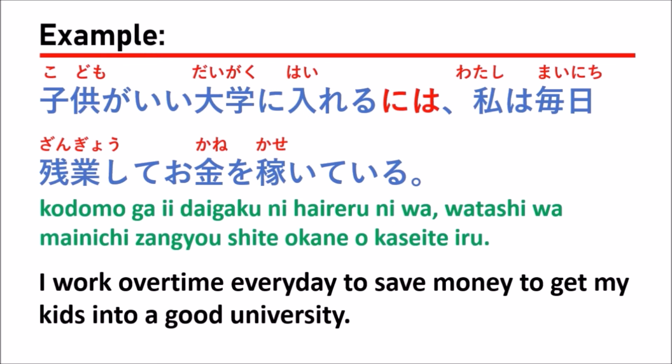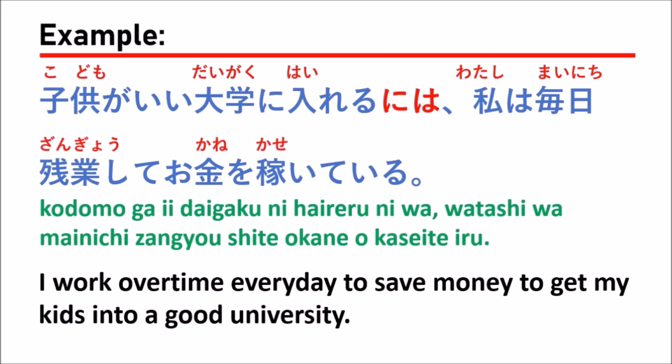Actually, when you use the grammar of ni wa, it makes a long sentence. The part before ni wa is a small sentence, and after that is another small sentence. 子供がいい大学に入れる is a small sentence.